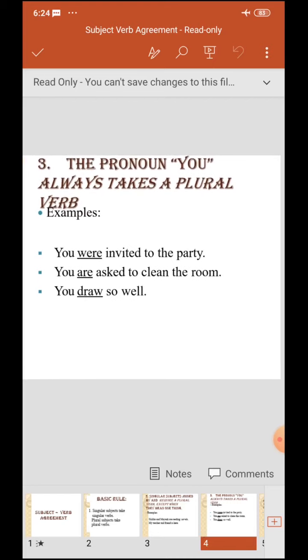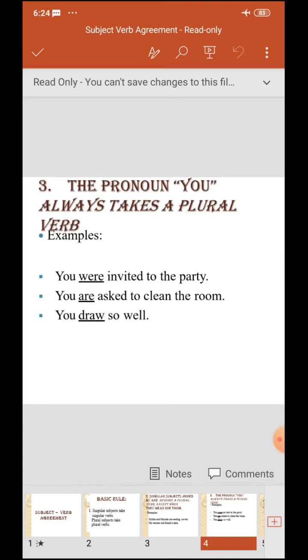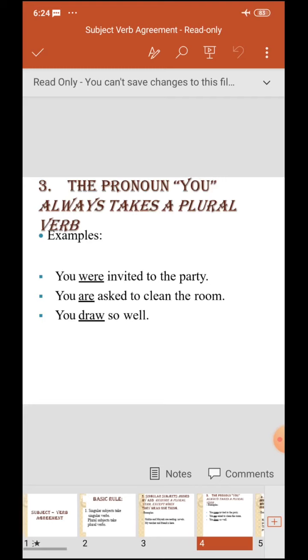The pronoun you always takes a plural verb. For example, you were invited to the party, you were asked to clean the room, you draw so well. So whenever you have the pronoun you, it always takes a plural verb.